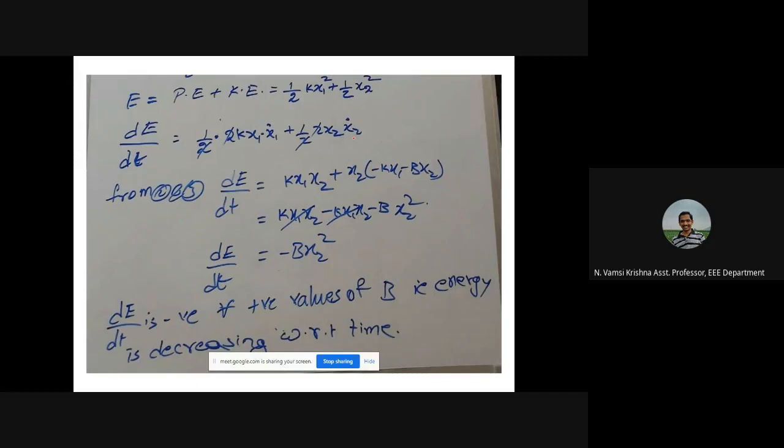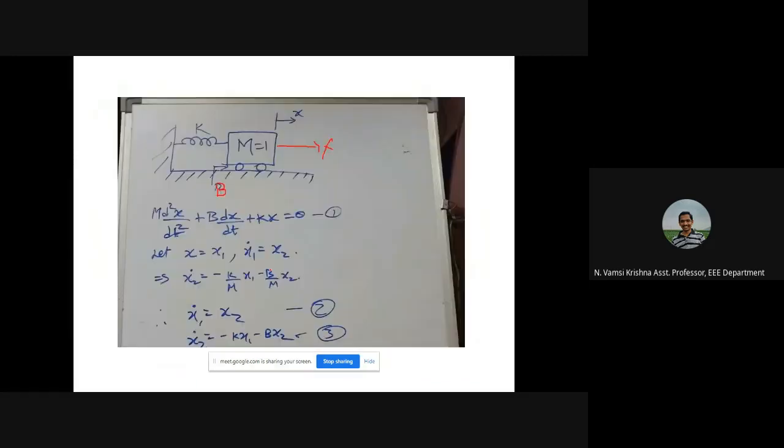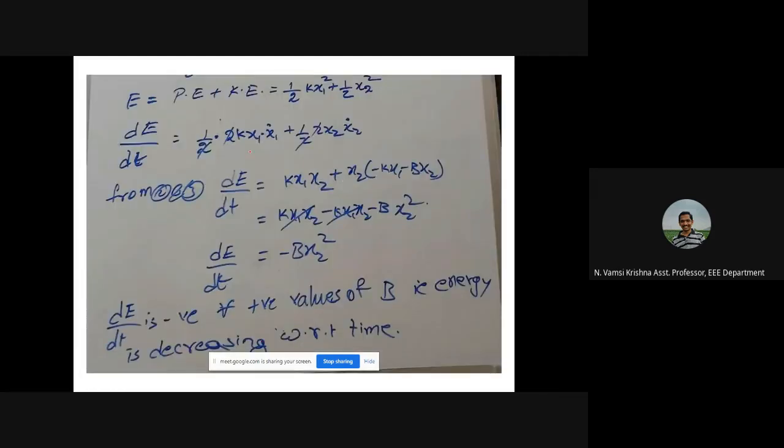Now replace this x1 dot and x2 dot with these expressions. x1 dot equal to x2, x2 dot equal to minus kx1 minus bx2. So dE by dt equal to k into x1, x1 dot is x2, plus x2 into x2 dot. x2 dot means minus kx1 minus bx2.